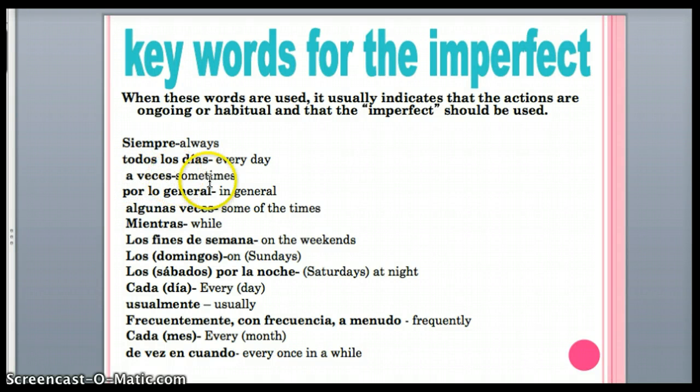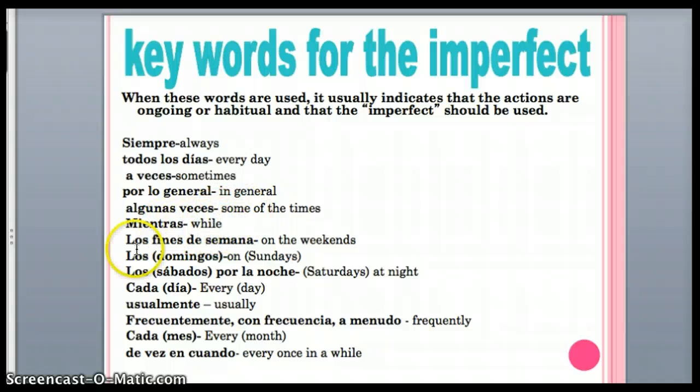A veces, sometimes, and sometimes means more than one time, right? And that's kind of what I'm going to end up telling y'all to do, is always think about did it happen once or more than one time. So, a veces, more than one time. Por lo general, in general. Generalmente, same thing. Algunas veces, some of the times, same thing as a veces.